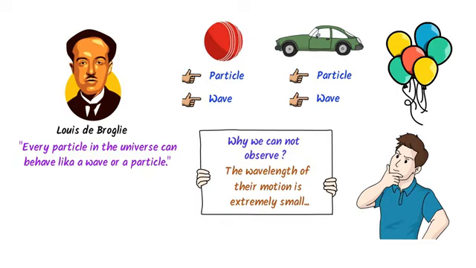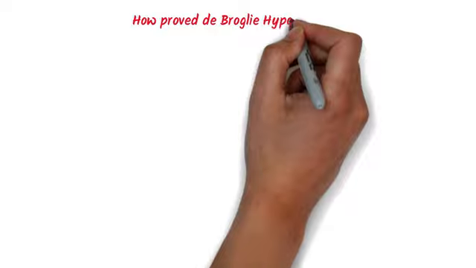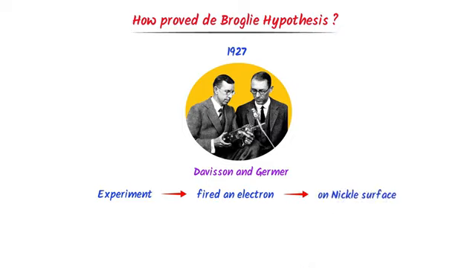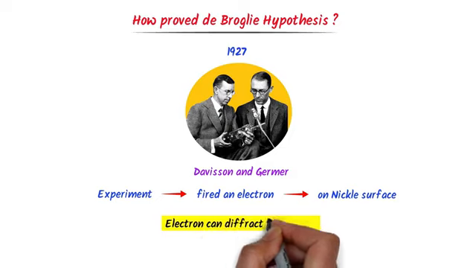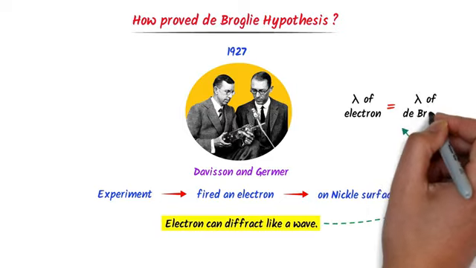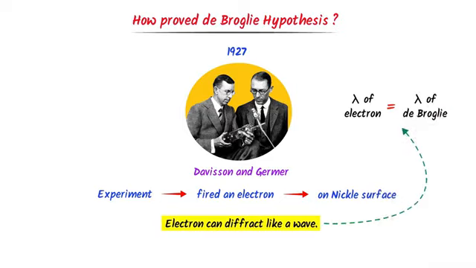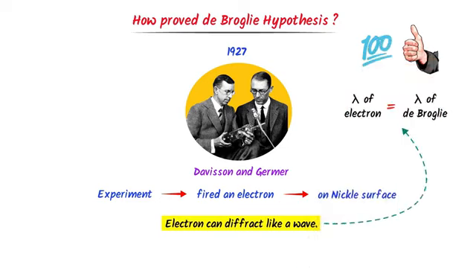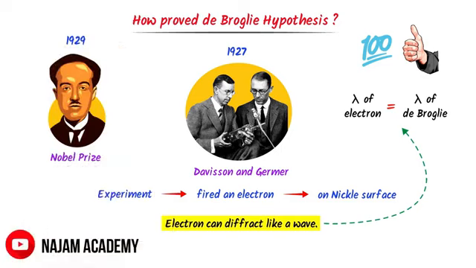Here, let me teach you one important question. Who experimentally proved de Broglie hypothesis? Well, in 1927, Davisson and Germer performed an experiment where they fired electrons at a crystalline nickel target. They proved that an electron can diffract like a wave. The wavelength of the electron exactly matched the de Broglie wavelength. So de Broglie hypothesis is proved 100% right. For this achievement, de Broglie was awarded the Nobel Prize in 1929.